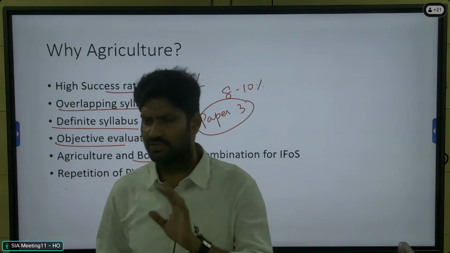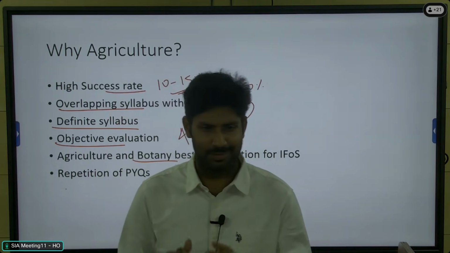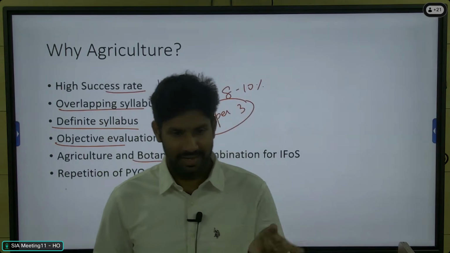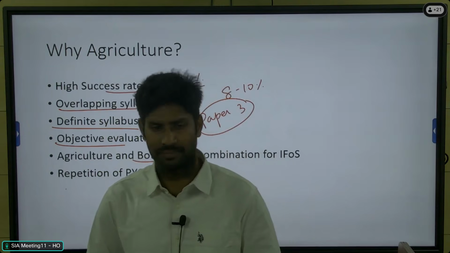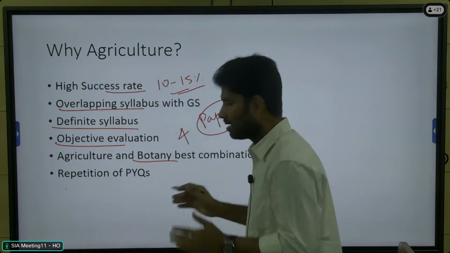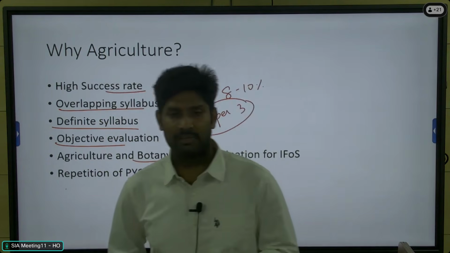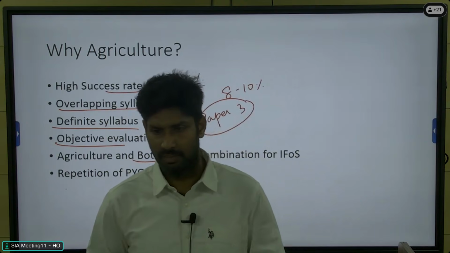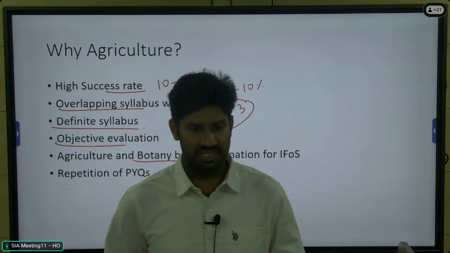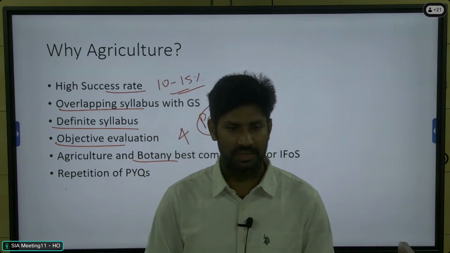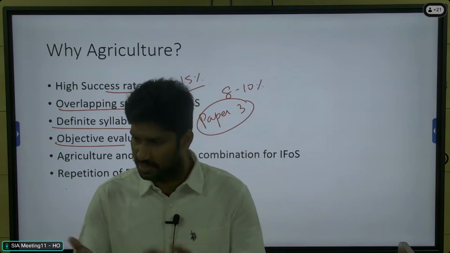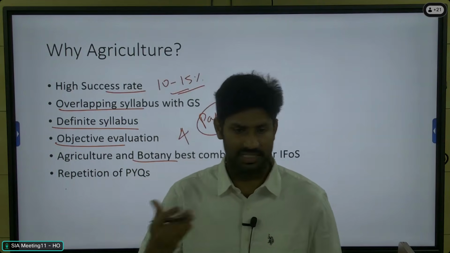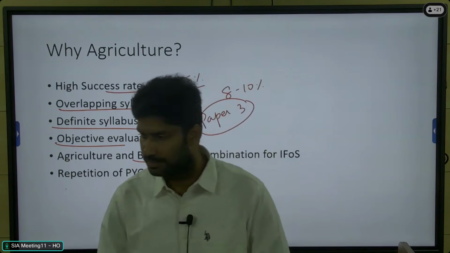Mostly they go for the forestry and geology combination. That's the most popular combination in the forest service. The next best combination is agriculture and botany, and between agri and botany there are a lot of overlapping areas. Many topics overlap in the botany and agriculture papers. In the botany paper too, we have syllabus topics like genetics, cell biology, plant physiology, biotechnology. So these are our botany syllabus also. So a single subject covers both exams, CSE and forest service.